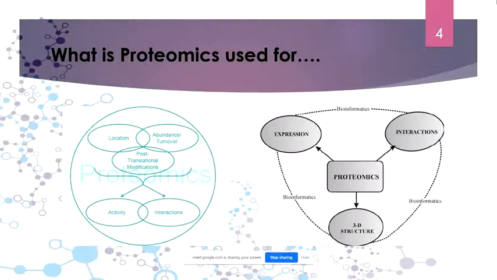Now there are generally 3 branches of this bioinformatic part. If we talk only about proteomics, then there are generally 3 branches. The first branch is the expression bioinformatics, or expression proteomics. This expression proteomics talks about the expression of a particular protein, how much that protein is getting expressed, because in every tissue the protein expression is different.